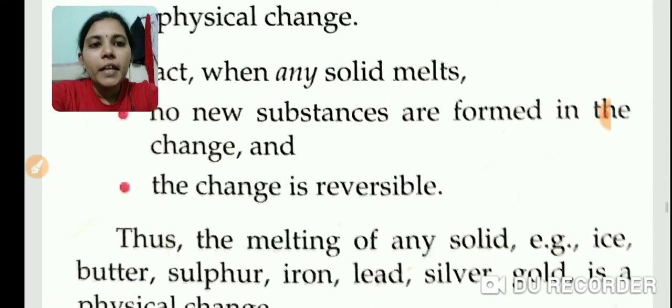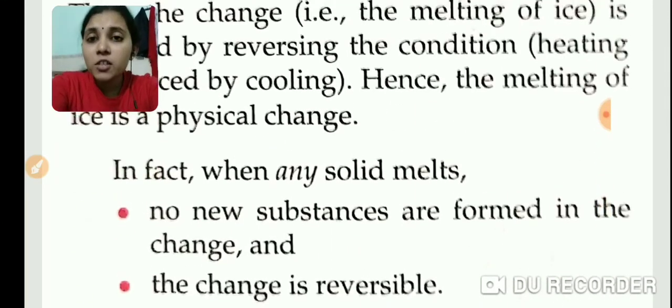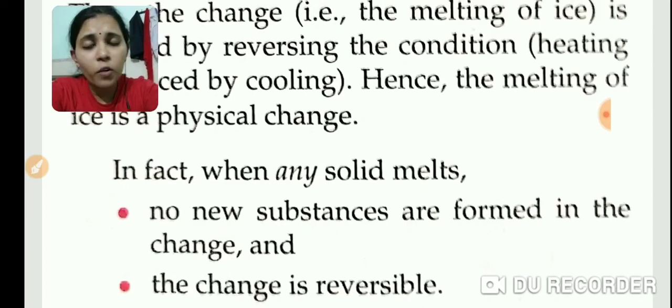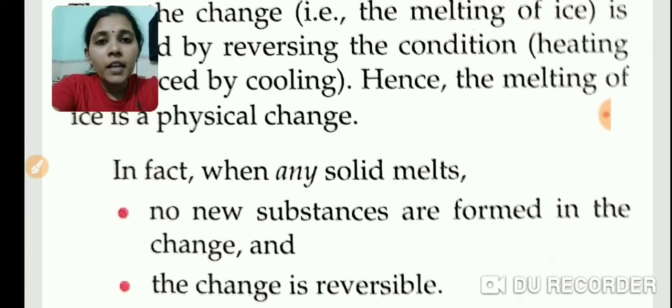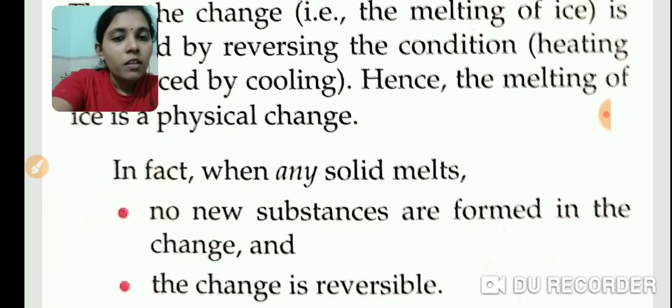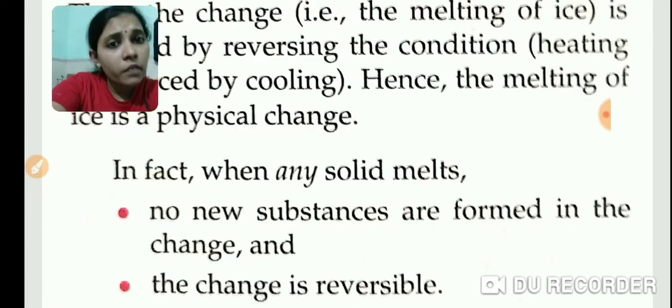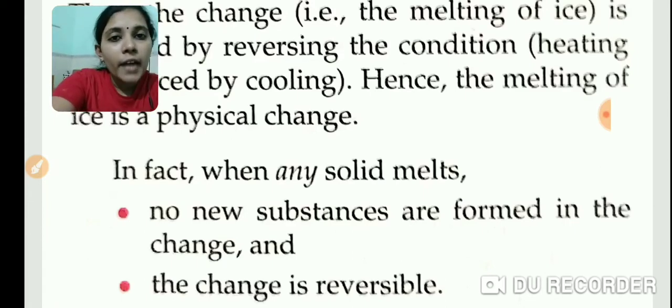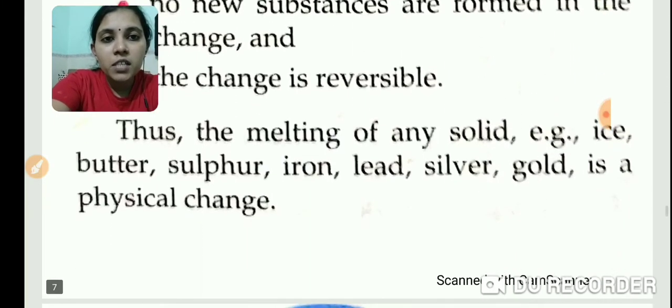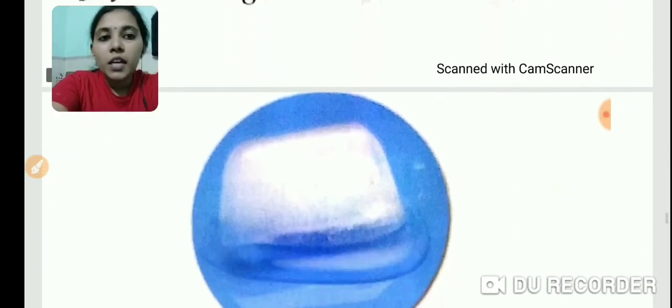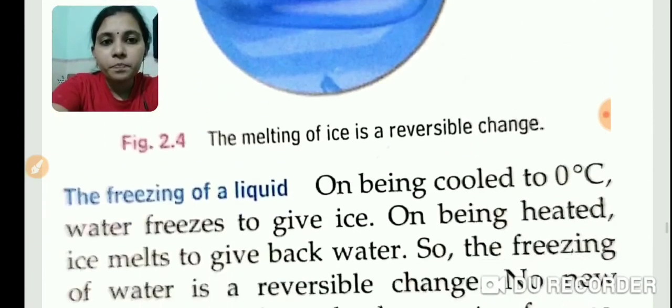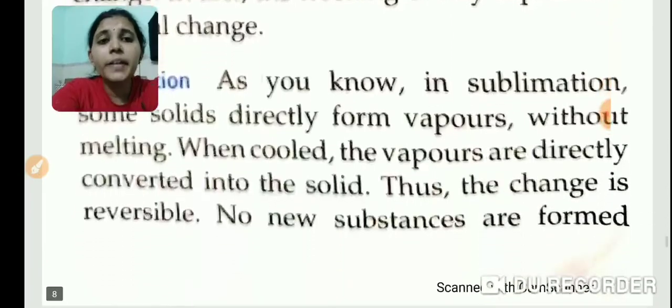In fact, any solid, not only ice, for example, a candle is a solid. When a candle melts, wax is formed, right? When the wax is cooled, we will again get thick wax. We can make a candle again with that wax, a reversible change. So, that type of reversible change is known as physical change. Melting of ice, freezing of liquid, sublimation.